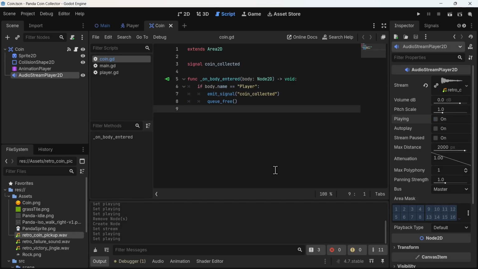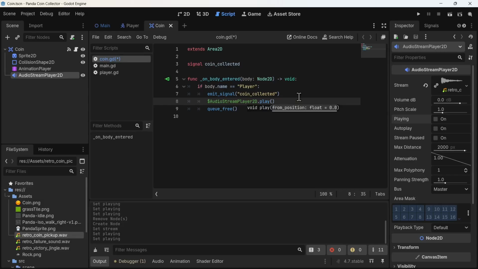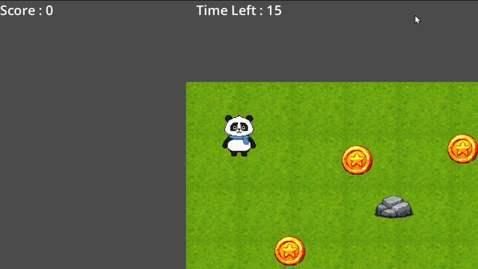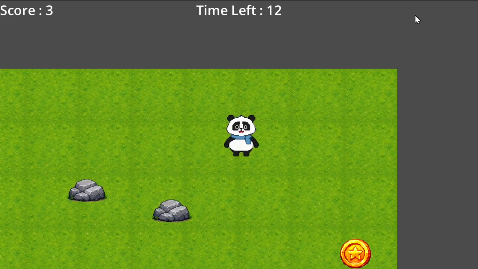After it, the next step would be to add it to our script and play it from the script instead. So I would add a simple line, audio stream player 2D dot play, and it should play the sound. But notice what happens when I go to the actual scene. If I collect the coin, no sound plays.